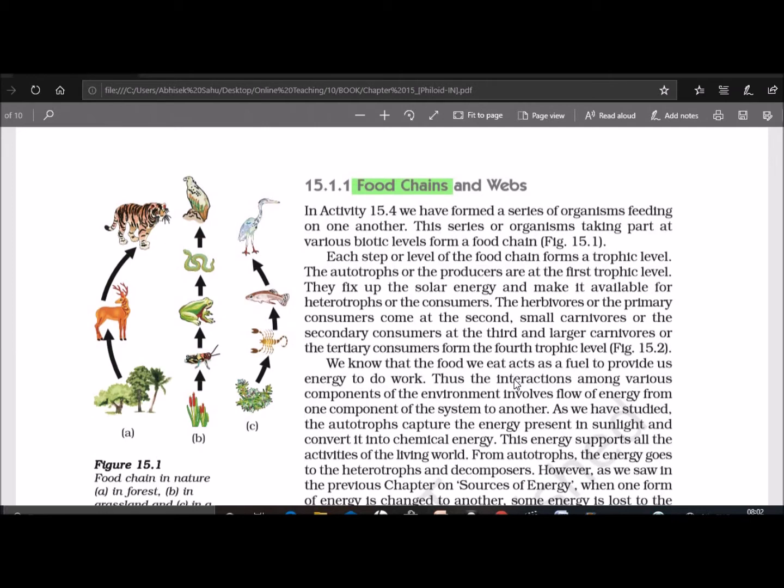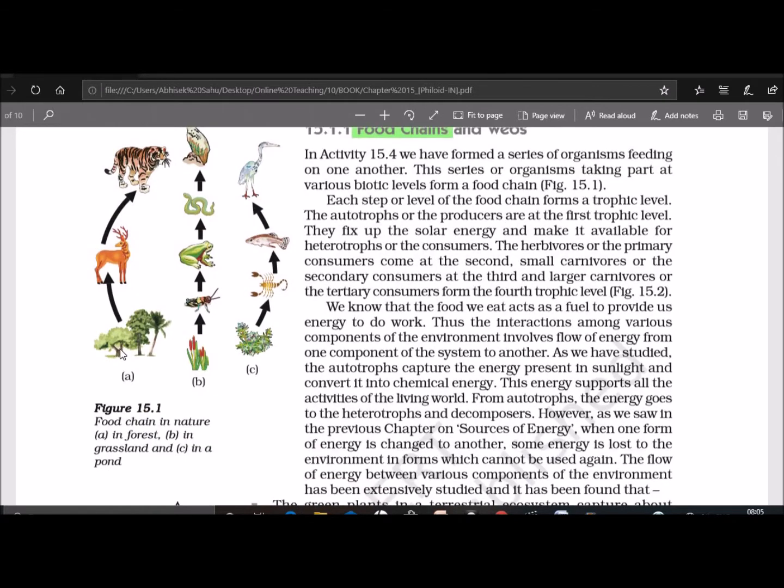Or you can also say a food chain is a series of organisms where all the organisms depend on the next organism as a source of their food. This is the diagram showing a food chain. Here the series of organisms take part at the various biotic levels to form a food chain. The first series represents the forest ecosystem, the second one, the straight one, is the grassland ecosystem, and the third is your pond ecosystem.